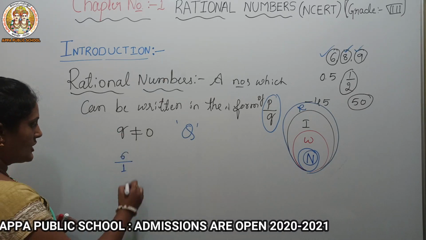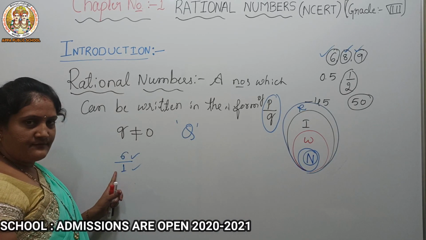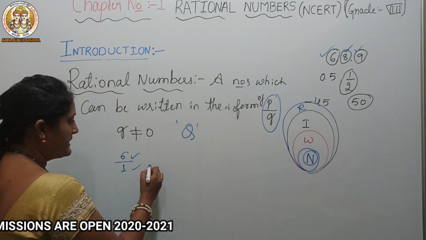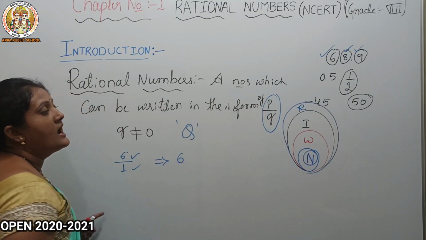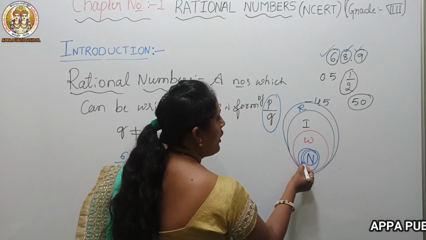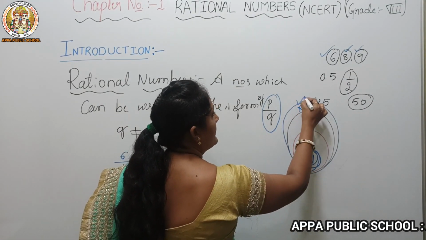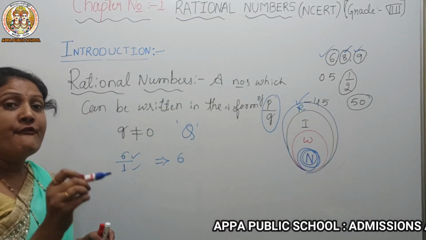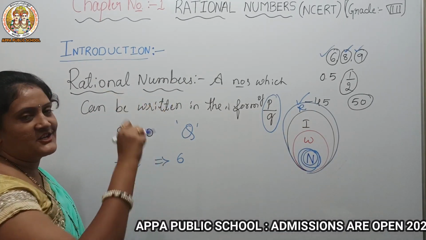So the condition is satisfied. It means 6 is also a rational number. So here we can conclude that every natural number is a rational number.